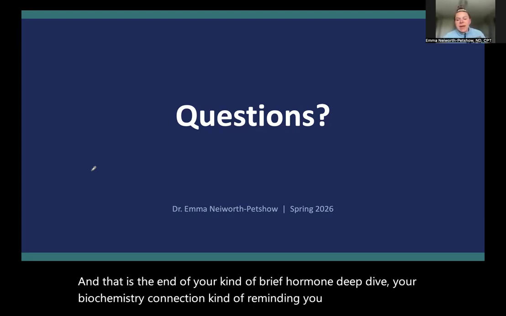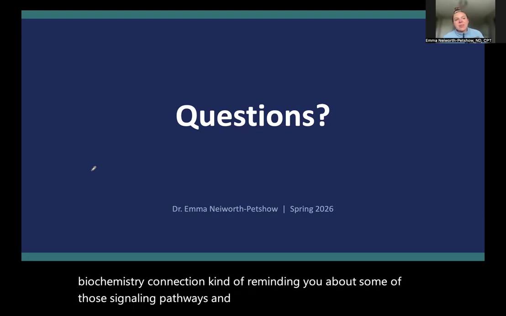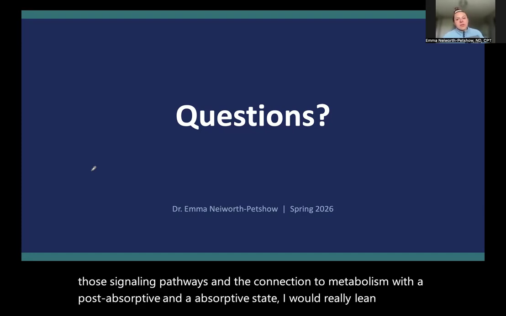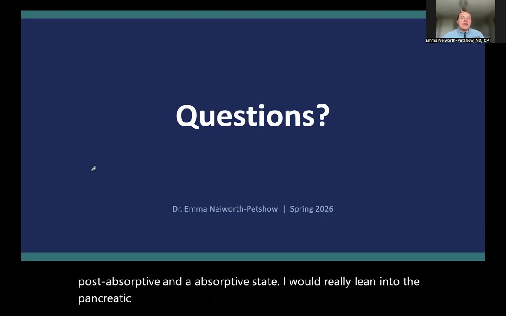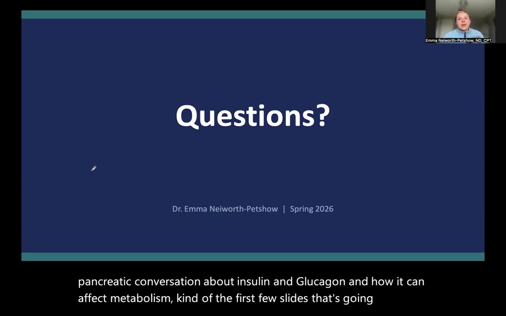And that is the end of your brief hormone deep dive, your biochemistry connection, reminding you about some of those signaling pathways and the connection to metabolism with a post-absorptive and an absorptive state. I would really lean into the pancreatic conversation about insulin and glucagon and how it can affect metabolism, the first few slides. That's going to serve you well for your quiz this week.